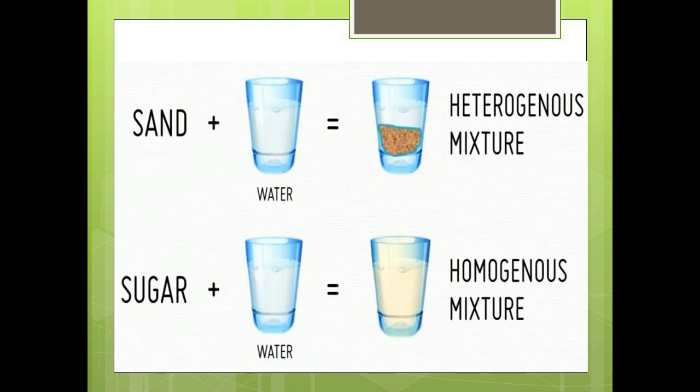Let's see a few examples of homogeneous and heterogeneous mixtures to understand clearly. Here we have the example of a heterogeneous mixture: sand plus water. Next, an example of a homogeneous mixture: sugar plus water. When you mix sugar into the water, the sugar completely dissolves in the water. So we can see here uniform composition. We cannot see sugar and water separately, so this mixture is called a homogeneous mixture.